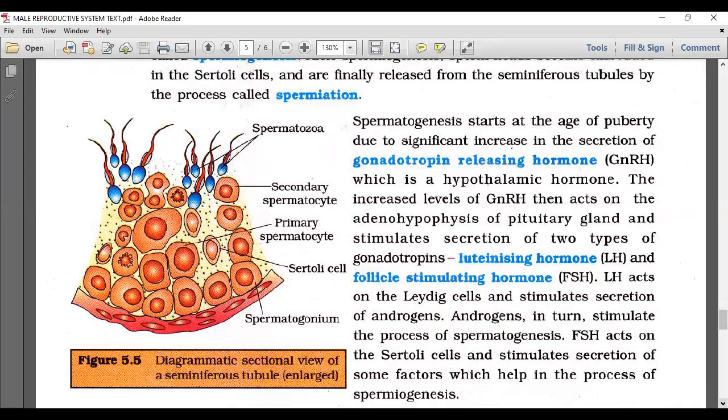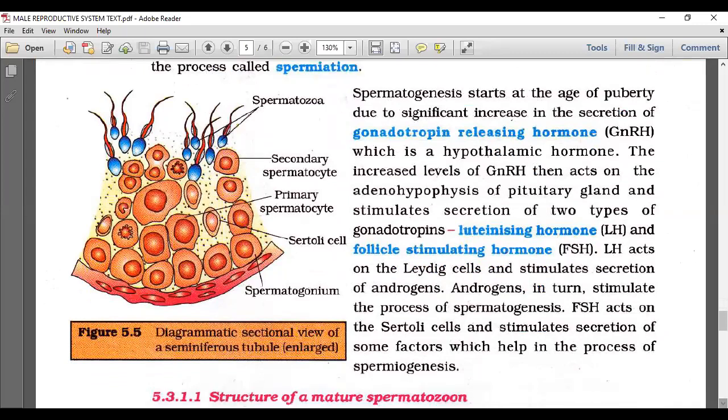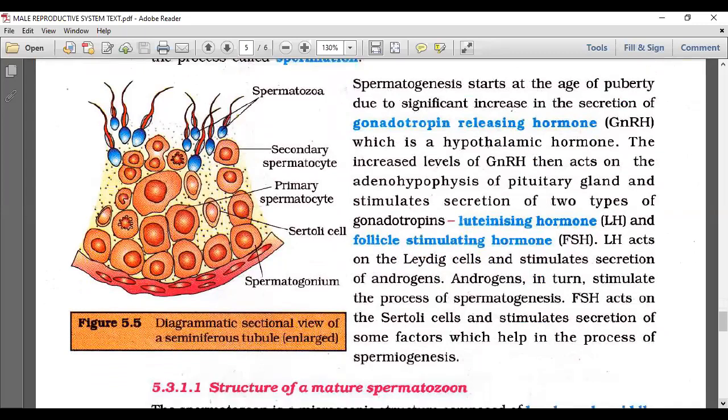Let me continue with the hormonal influence. Spermatogenesis starts at the age of puberty due to a significant increase in the secretion of gonadotropin releasing hormone, till the time that production of sperms is held by the Sertoli cell secreted inhibin.